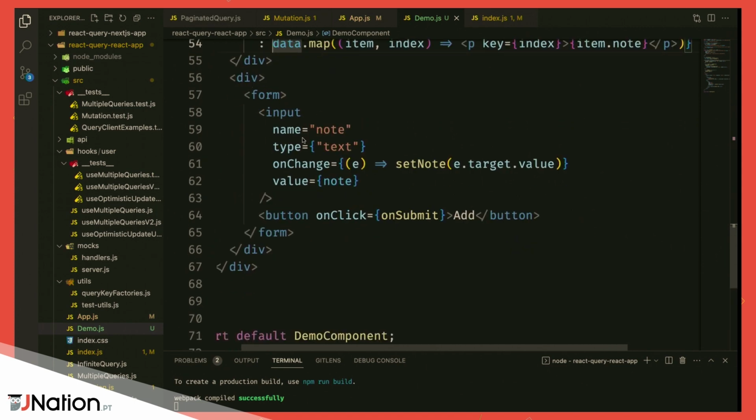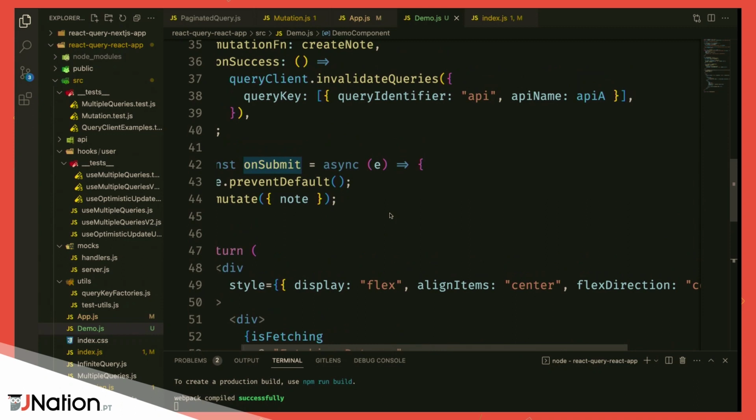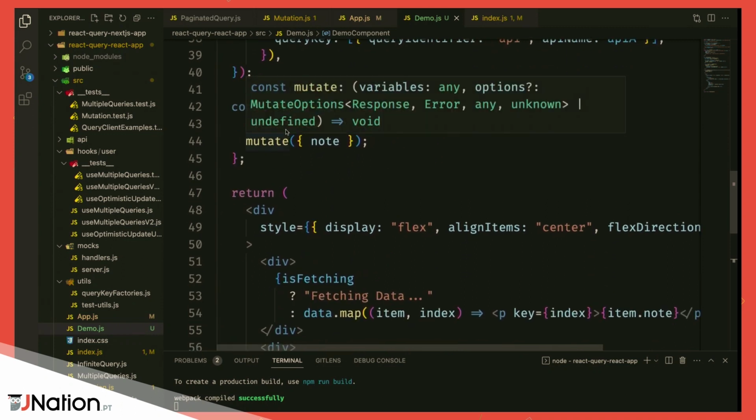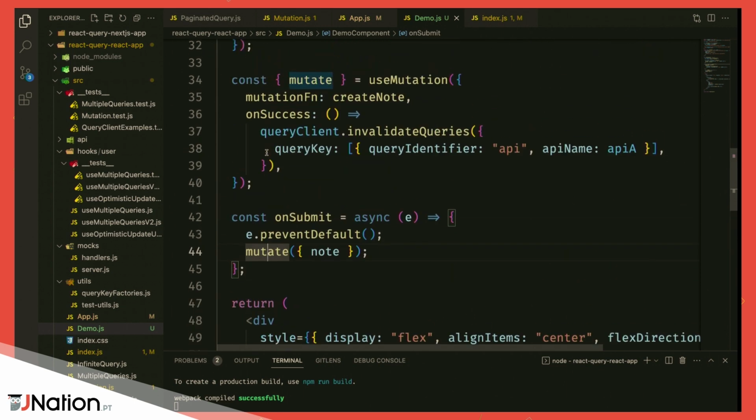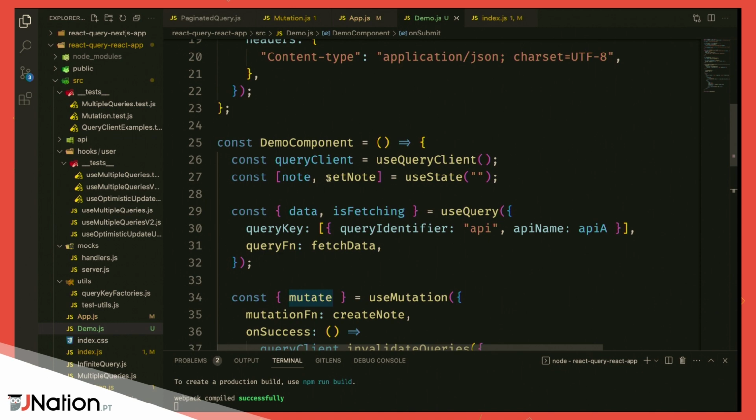And then we have a form, just with a simple input to track our note in there, and whenever we submit, trigger the submit function, which is going to tell the page to not refresh, and trigger our mutation. Now this is the part where we go into our hooks. And let's start with something first, which is called the use query client.